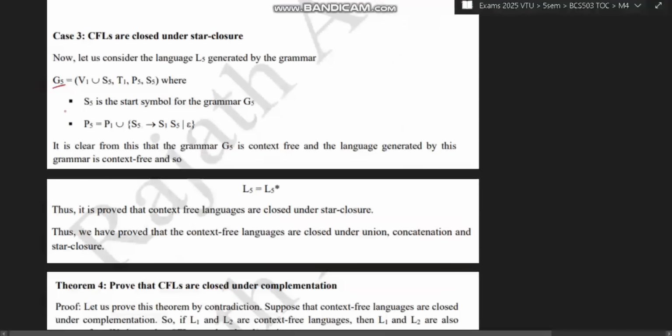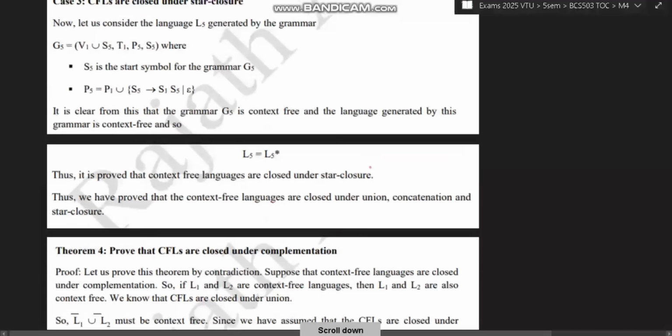You will have to write G, then S5 and P5, and after that it is clear from the grammar that G5 is context free, and the language generated by this grammar is also context free. Therefore, L5 is equal to L5 star. It is closed under star closure.